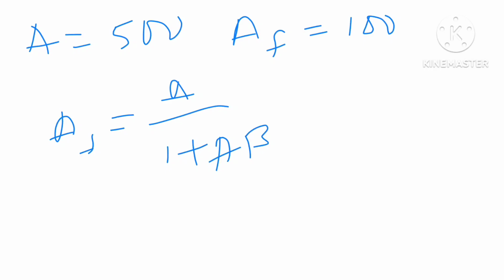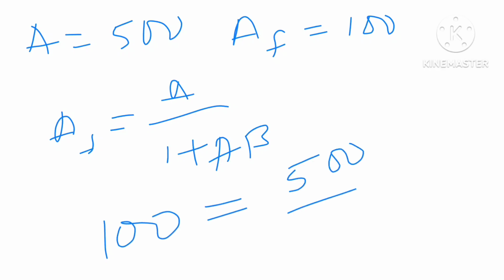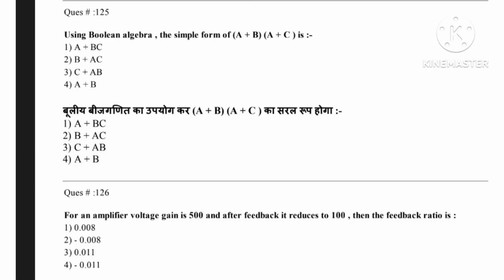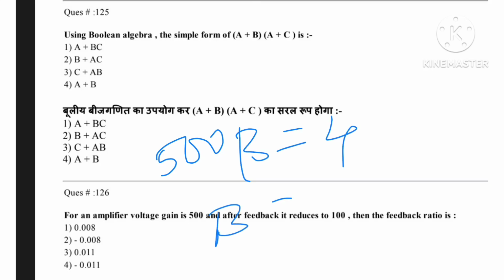Substituting in this formula, 100 equal to 500 divided by (1 plus A beta). Simplifying this, we get 500 beta equal to 4,